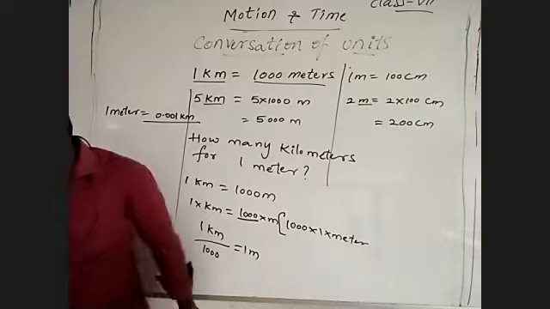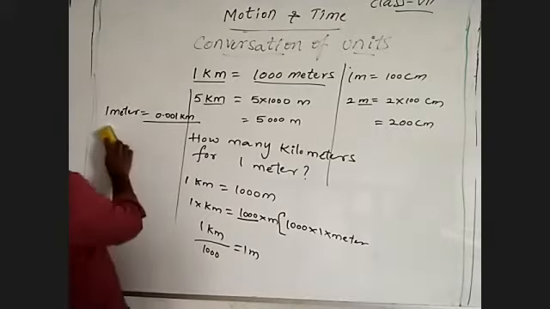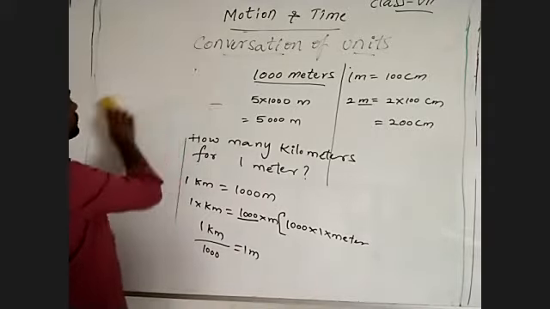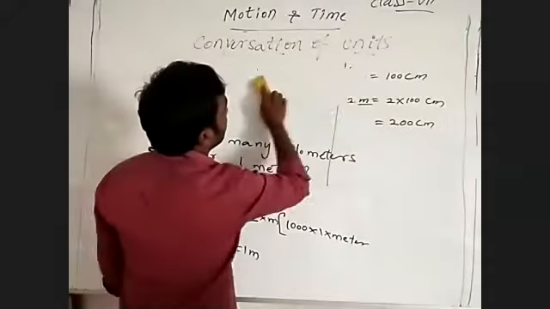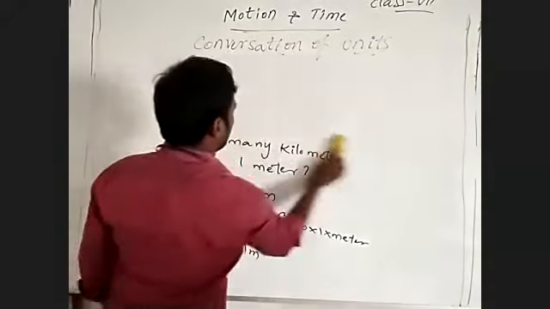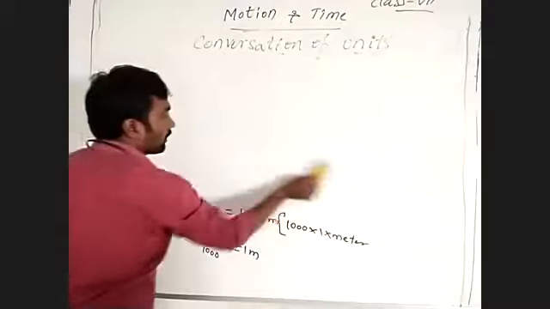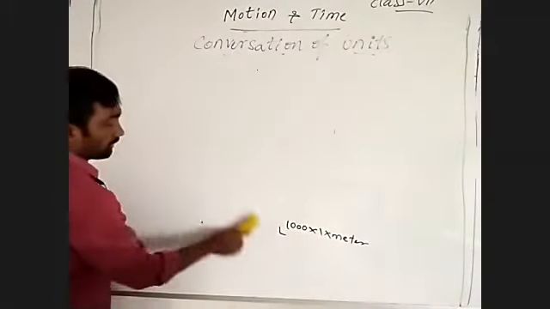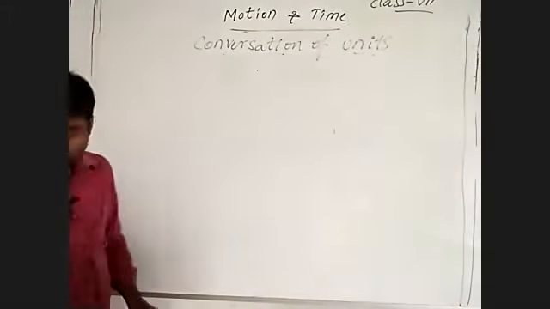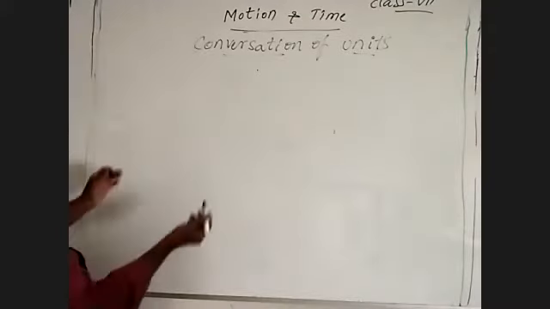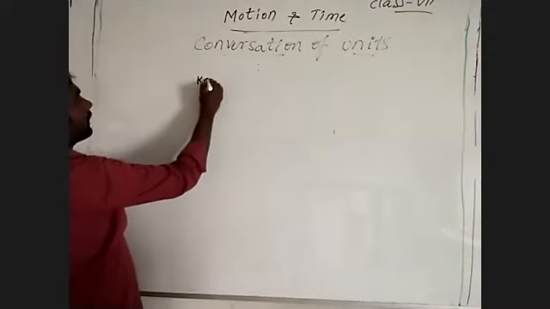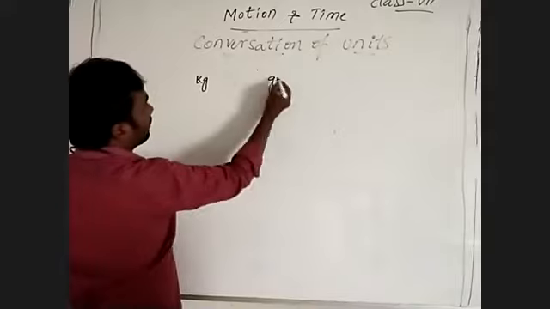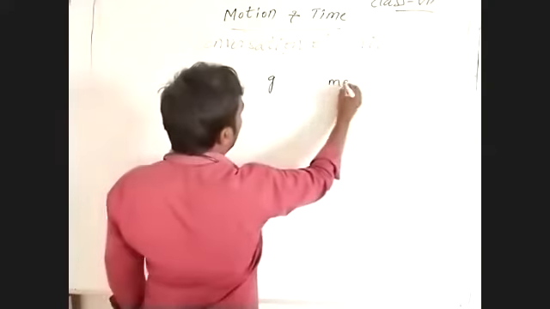Yesterday we discussed this, and we'll continue again. What is the conversion for another quantity?